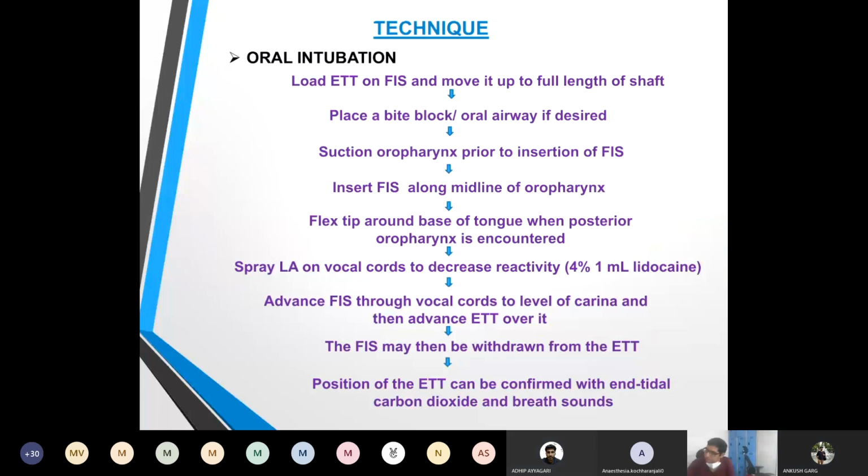Or in case there is inadequate mouth opening, for example ankylosis of the TM joint. Very good. So basically, you mean to say there is restricted mouth opening. Yes, sir. Right, good.